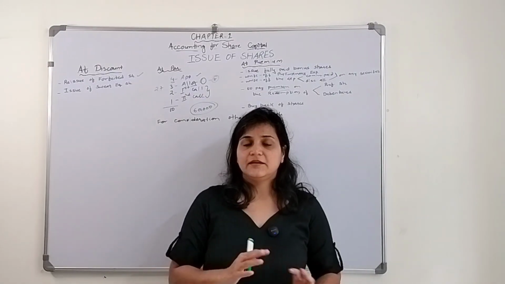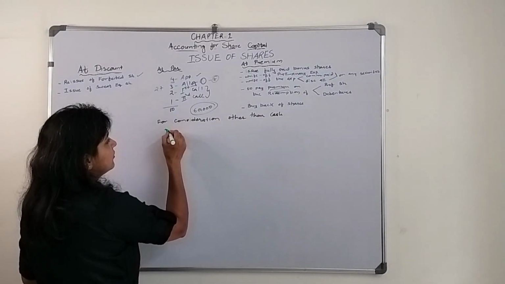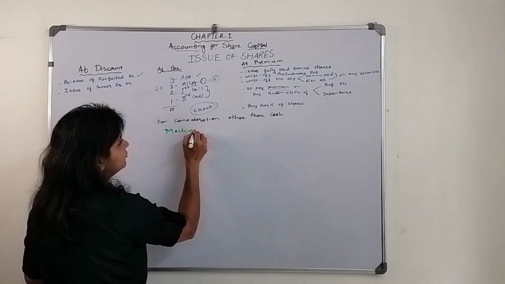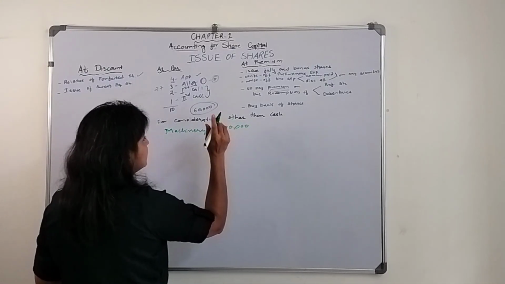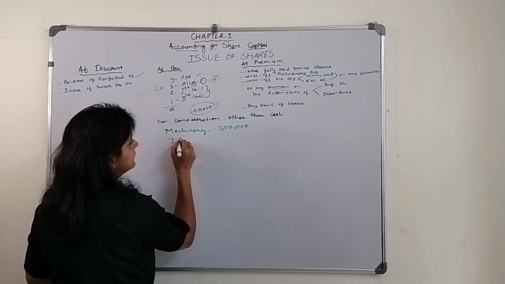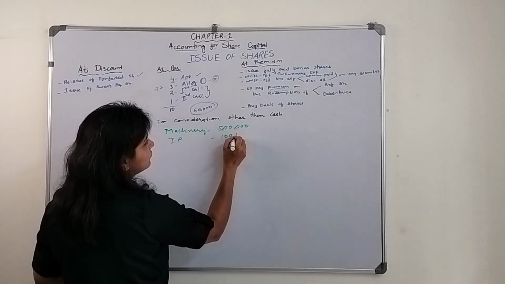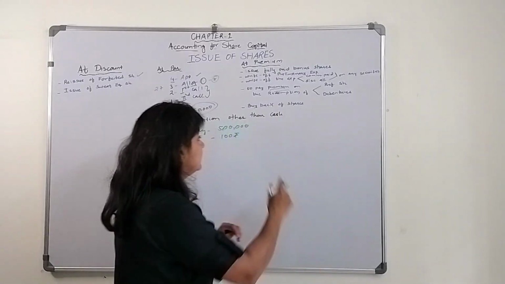Now let's say the company wanted a machinery. The value of machinery is 5 lakh, and the issue price is 100 rupees. So how many shares are they issuing to that particular vendor?